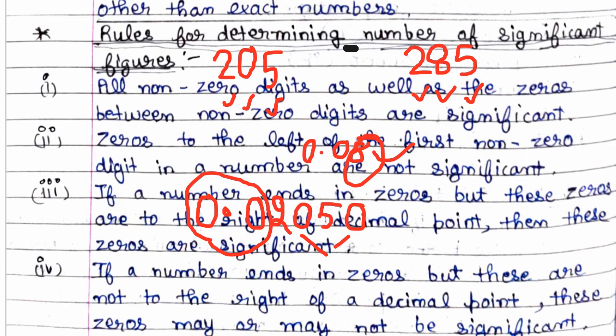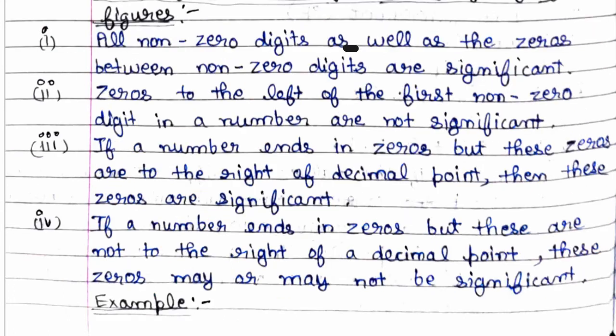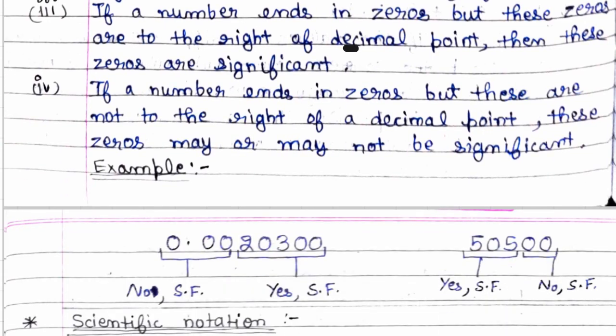If a number ends in zeros, but these are not to the right of a decimal point, these zeros may or may not be significant. Now let us take an example to clear all our doubts. See, in this it is given very clearly, which I explained in the above rules. These are not significant.